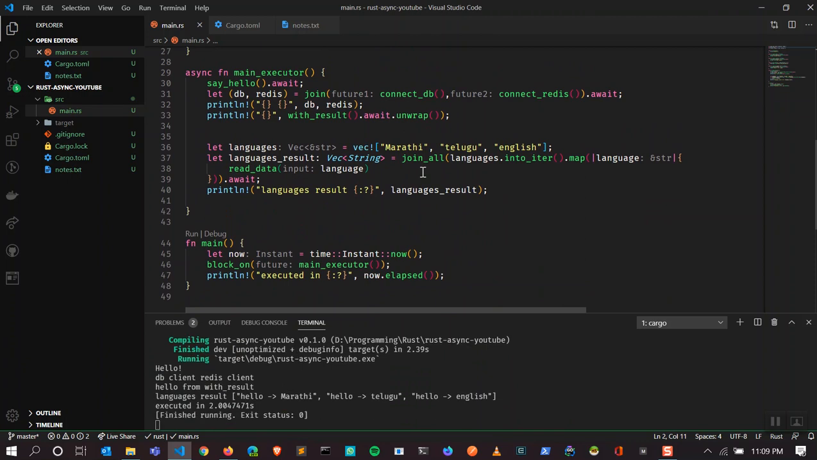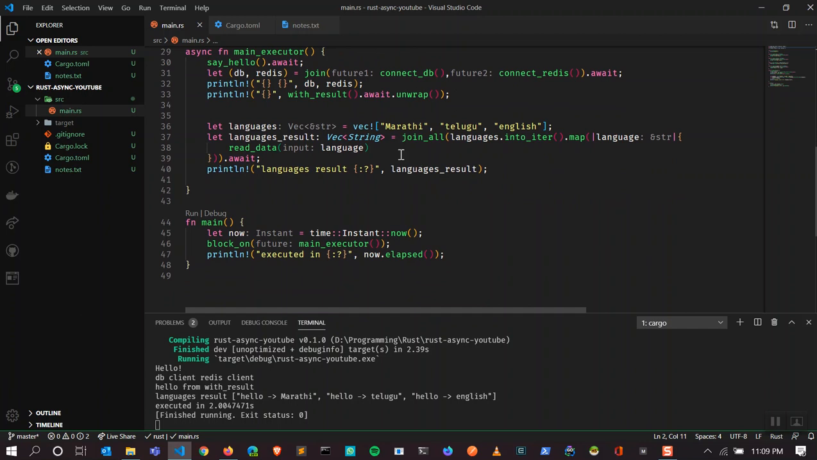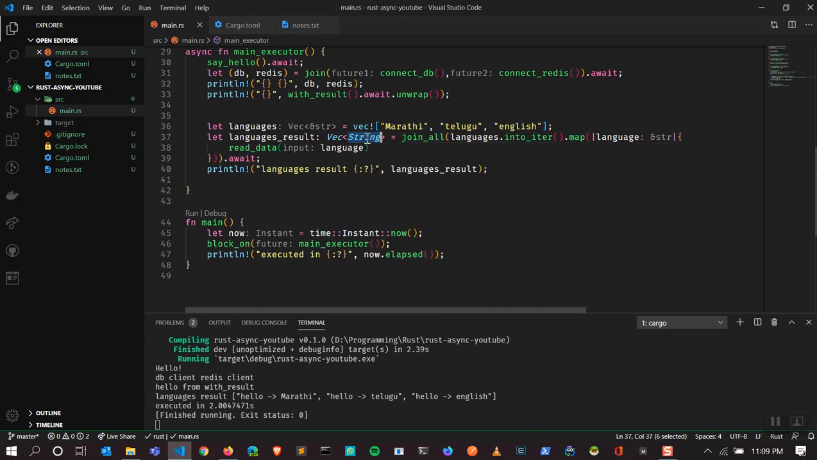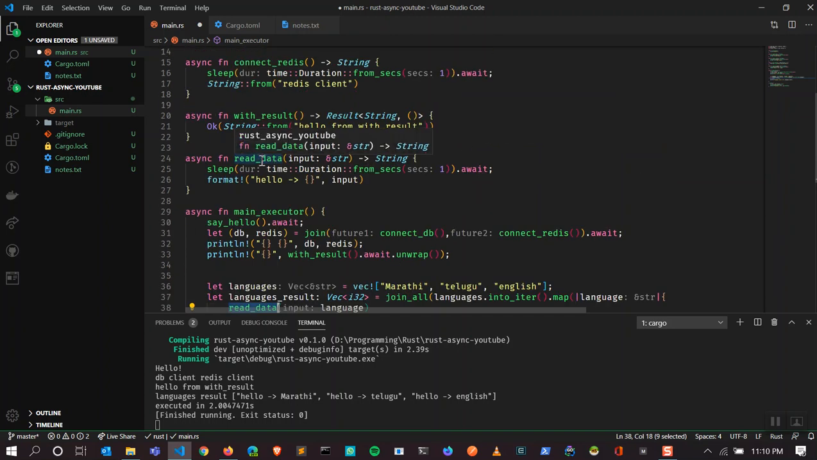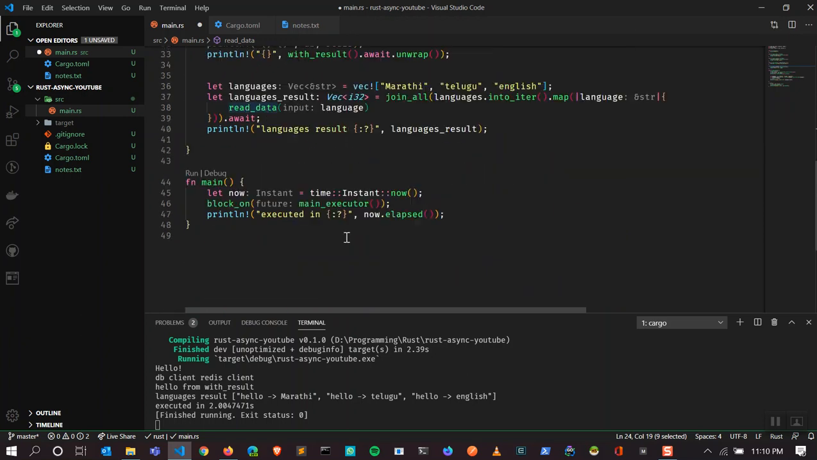Do we have anything to improve upon? No, I guess. So what if I give a wrong type? Let's say I'm expecting vector i32, but actually the read data returns a string, and I'm putting this into an iterator, and this returns a future which has the string as output. So let's see what happens.